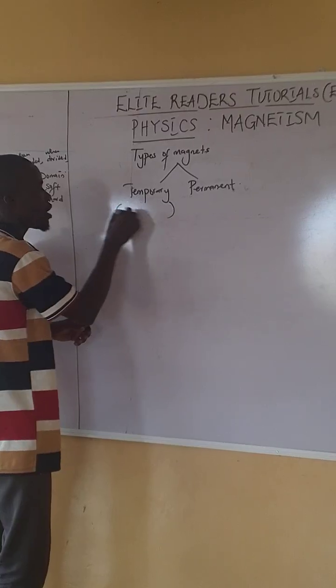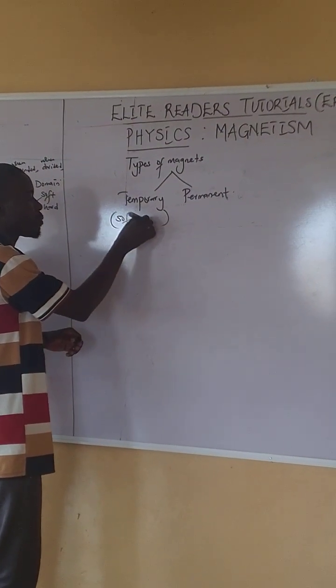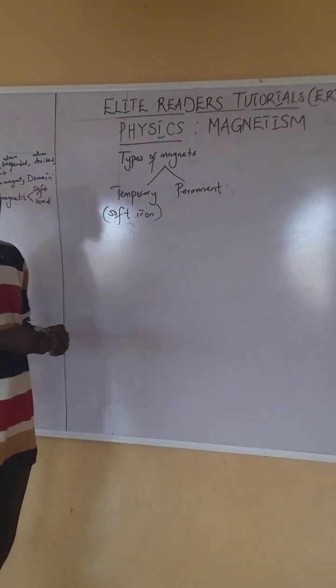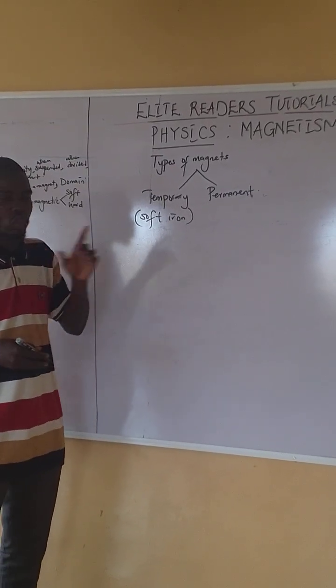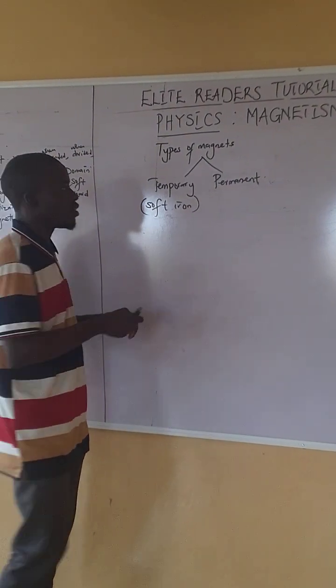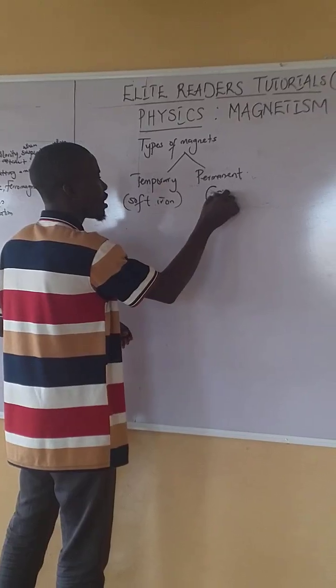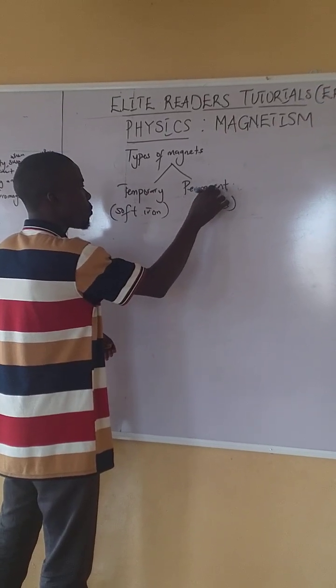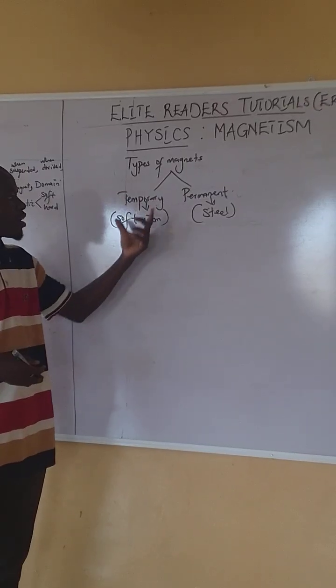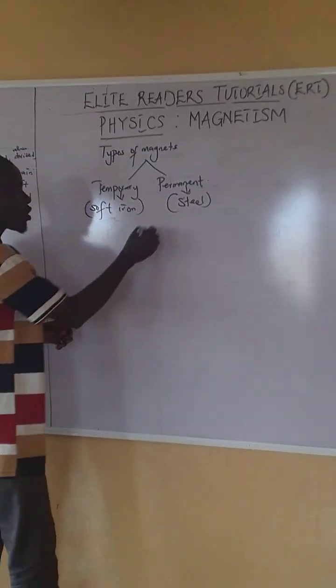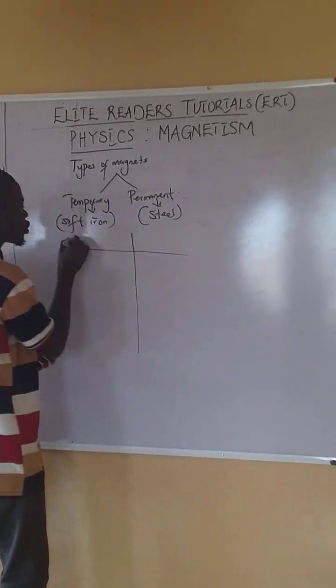An example of the temporary magnet, a perfect example, is soft iron, or you can just call it iron. I intentionally put "soft" because of something, so we call it soft iron. And an example of a permanent magnet is steel, while an example of a temporary magnet is soft iron.